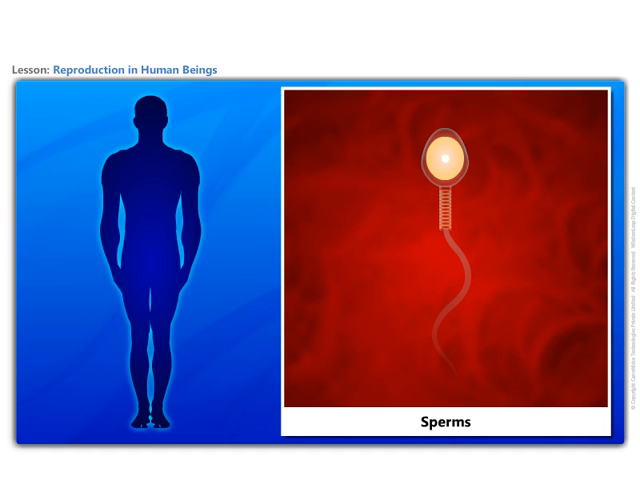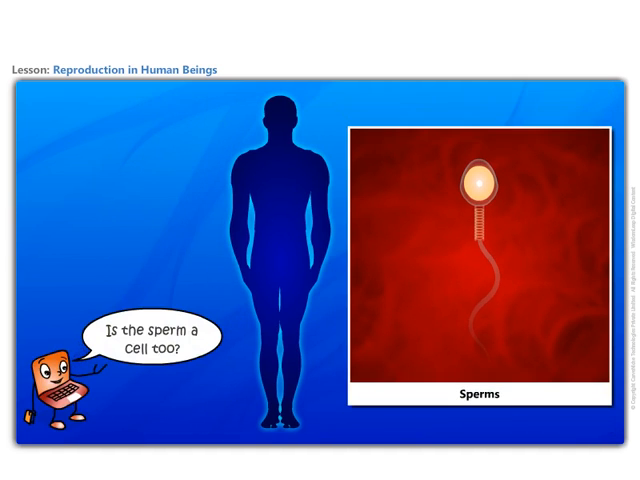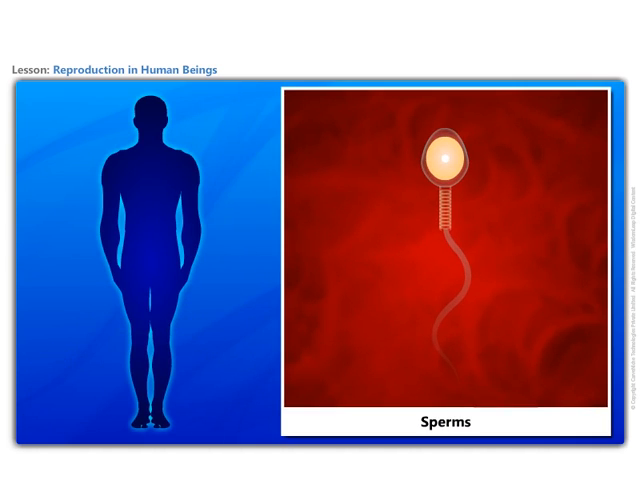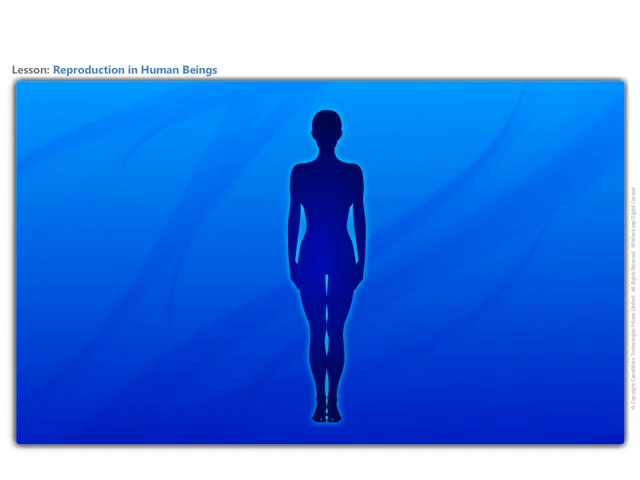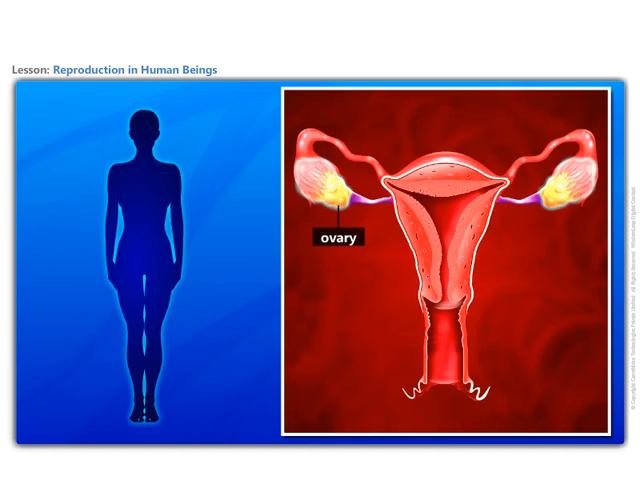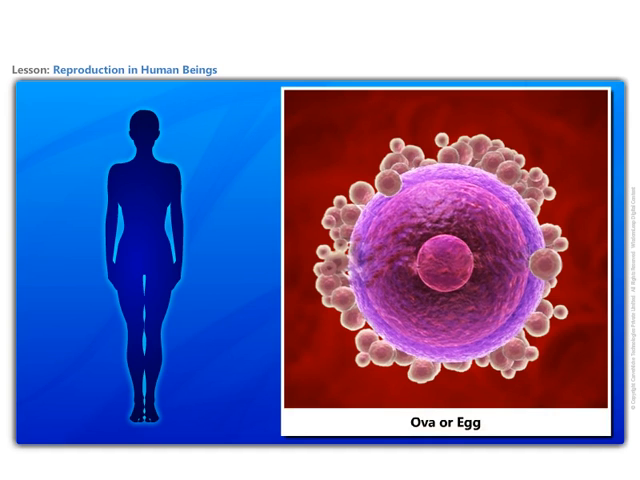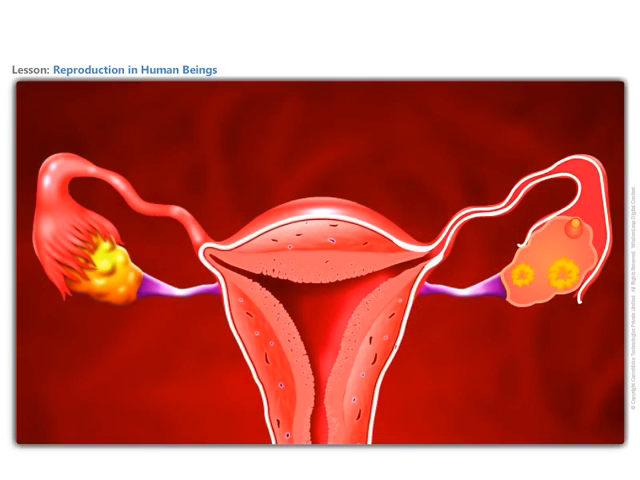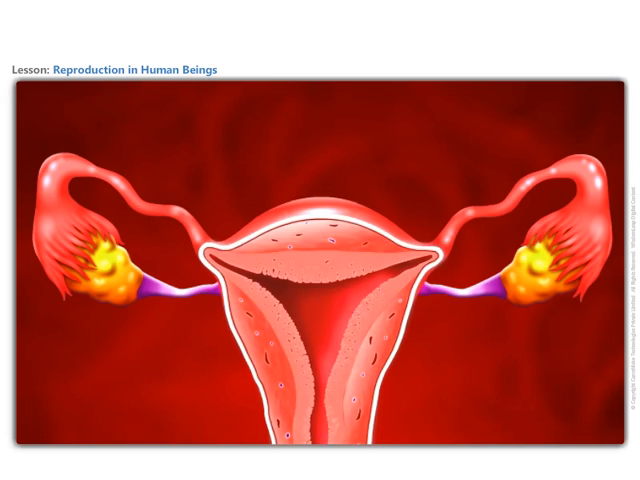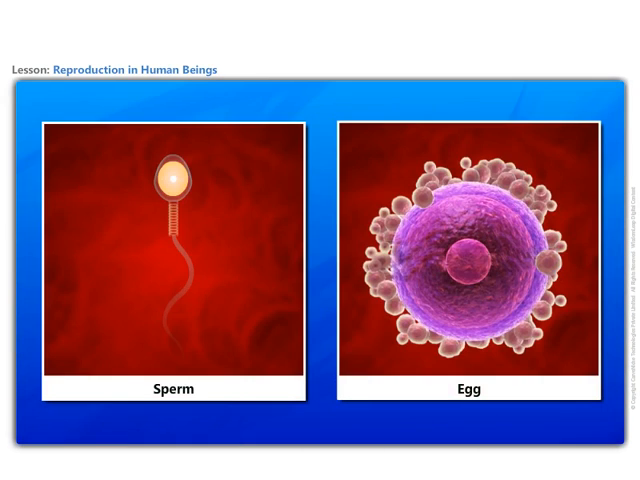Recall the different types of cells that you learned about. Is a sperm a cell too? Yes, each sperm is a single cell with all the usual cell components. The female reproductive organs are a pair of ovaries, oviducts, fallopian tubes, and the uterus. Ovary produces female gametes called the ova or the eggs. In human beings, a single matured egg is released into the oviduct by one of the ovaries every month. Uterus is the part where development of the baby takes place. Like the sperm, an egg is also a single cell.